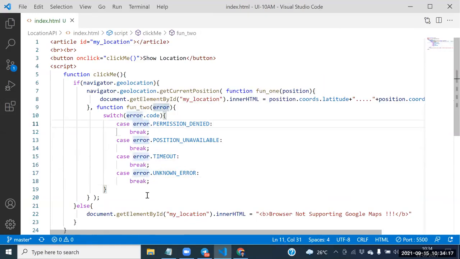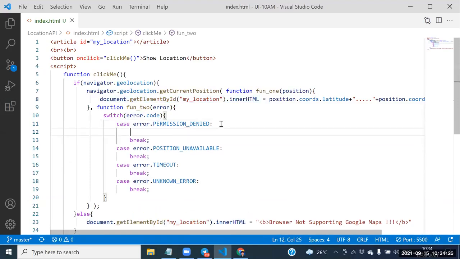Shankar, how to get the reference of that article? This is the way to get the reference of that article. Case equal to what you wanted to place. We need to place the permission denied case here. Next one, guys, see this one.